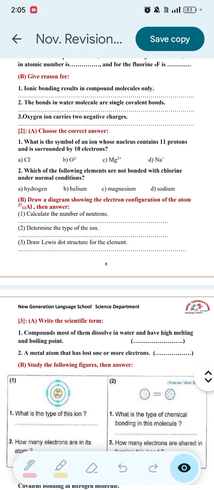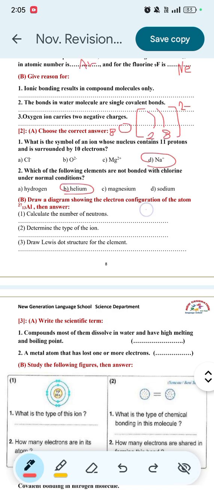B, draw a diagram showing the electron configuration of the atom aluminum Al 13, 27, then answer. Okay, aluminum Al 13, we will start with the energy level K. It will have 2 electrons. L, it will have 8 electrons. And then M, it will have 3 electrons. K, L, M. This is the electron configuration of aluminum.